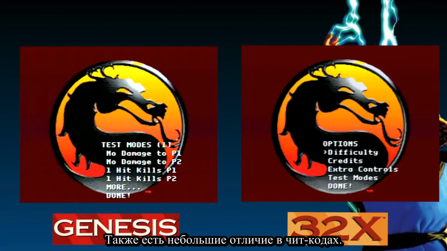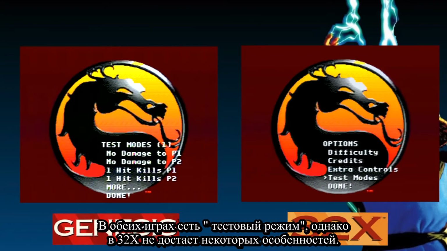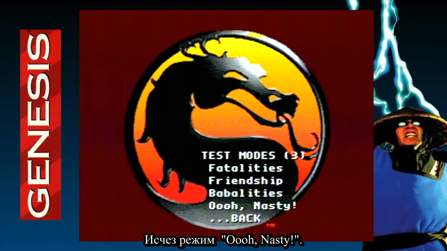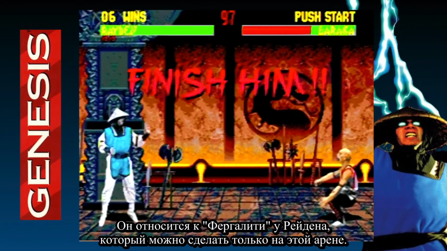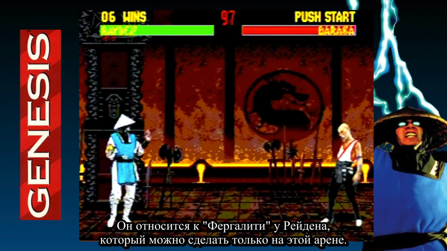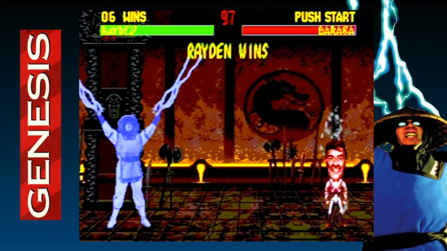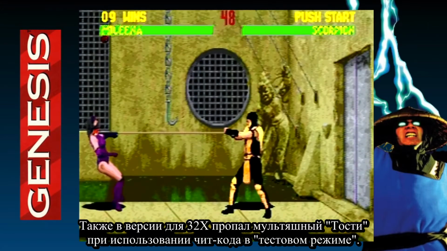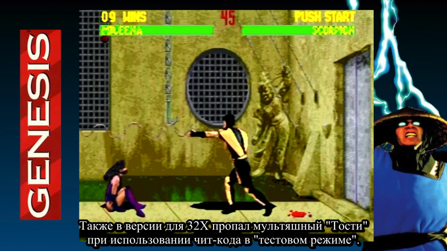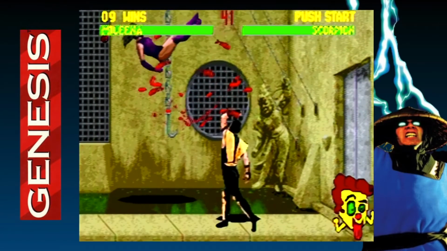There's also a slight difference with the cheat codes. Both games have this test mode, however, 32X is missing a couple things. The Oh Nasty is gone. That's a reference to Raiden's Frugality move that can only be done on this level. Also gone in the 32X is his cartoon Toasty when you use the test mode cheat.